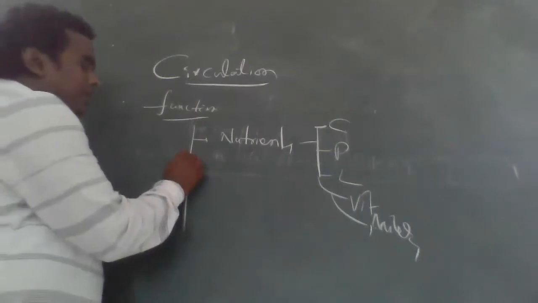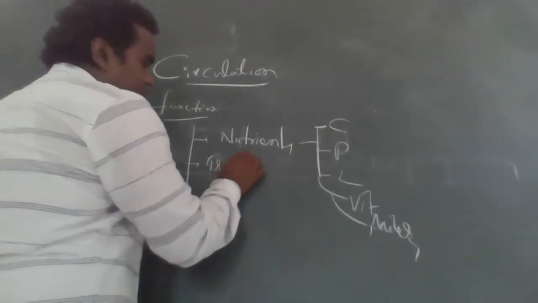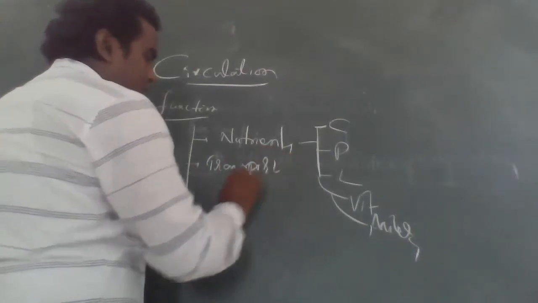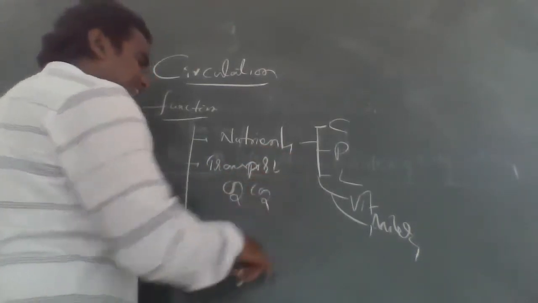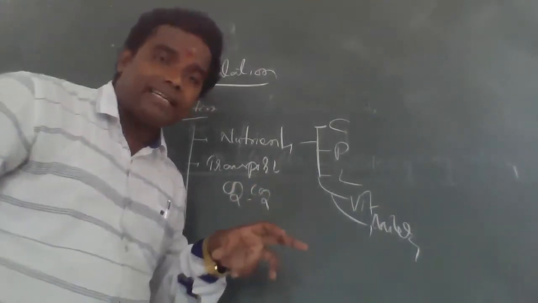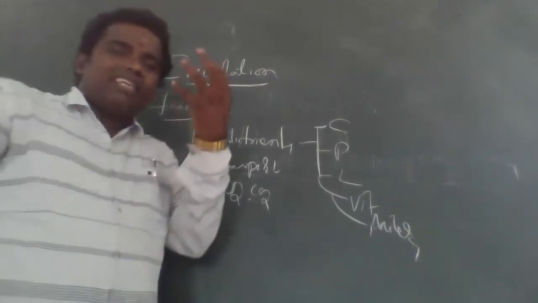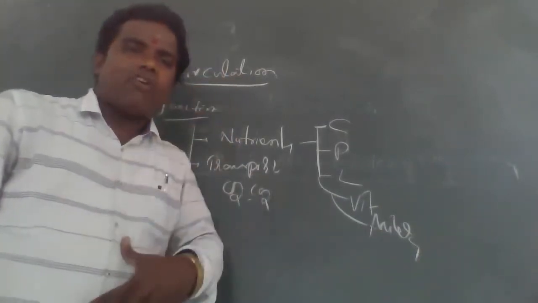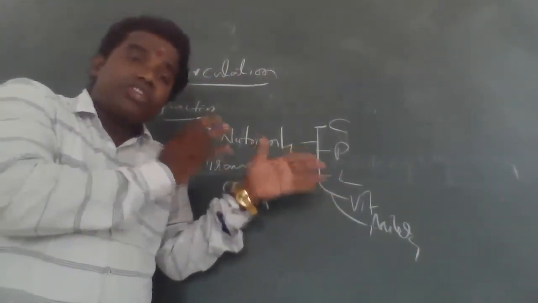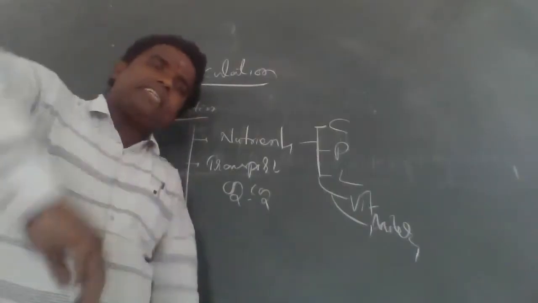Next, what is important? Transport of oxygen and carbon dioxide through the blood circulation. Remember one thing: after breathing, we inhale oxygen, which is transported from lungs to tissue, and in the tissue, carbon dioxide is removed.